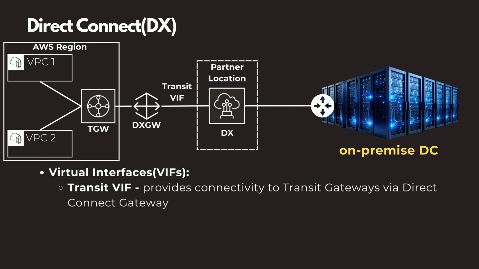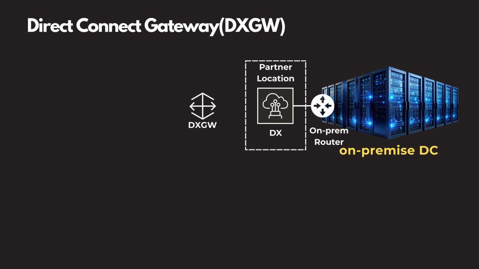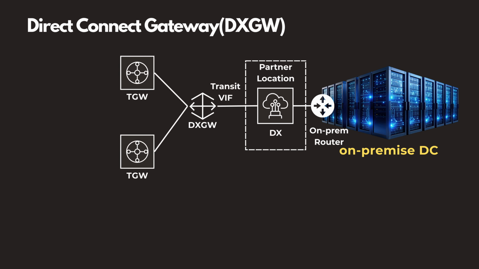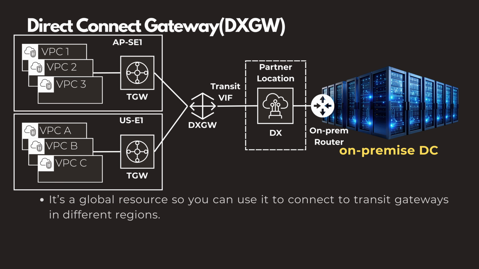And last but not the least is the Transit VIF. Transit VIF provides connectivity to transit gateways via Direct Connect Gateway. But what exactly is a Direct Connect Gateway? Direct Connect Gateway is the object needed to connect Direct Connect to transit gateways. It is used if you have one Direct Connect connection in one location but you need to access multiple VPCs in different regions without creating different Direct Connects. It's a global resource, so you can use it to connect to transit gateways in different regions.